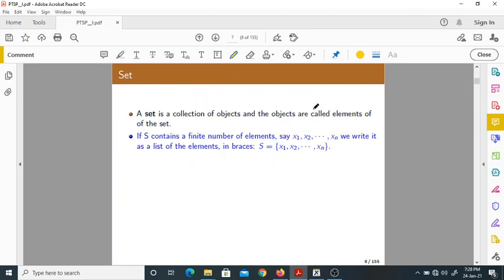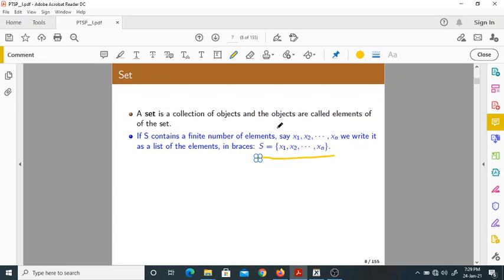Now here, this set S contains a finite number of elements, say x1, x2, and so on up to xn. We will write it as a list of elements. We write set S equal to, inside the brackets, x1, x2, and so on up to xn. So what are they called? They are called elements of the set.